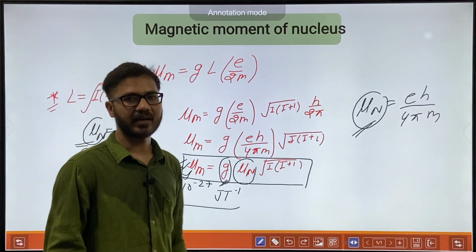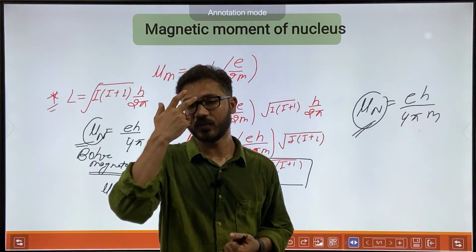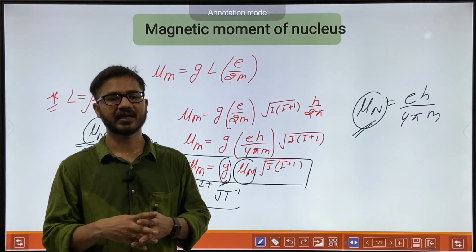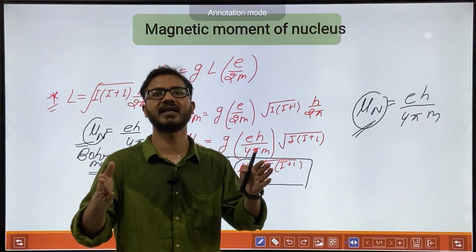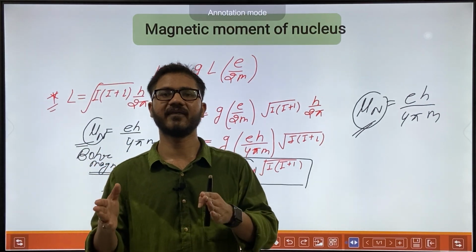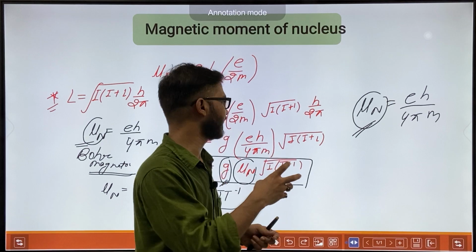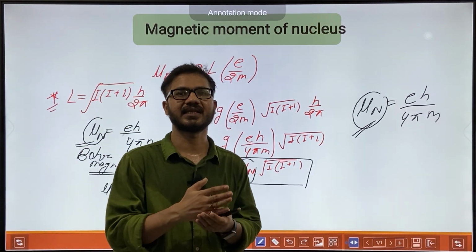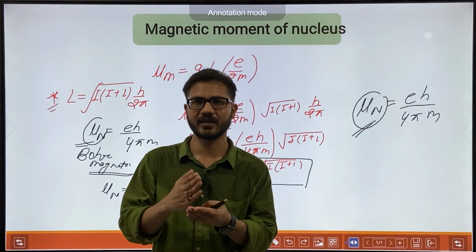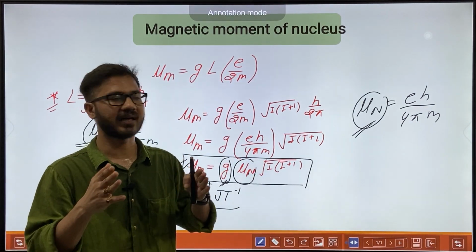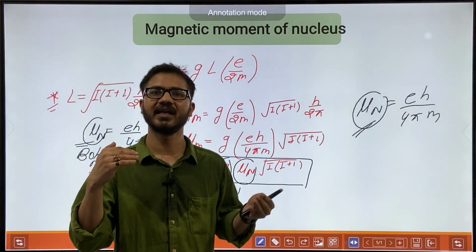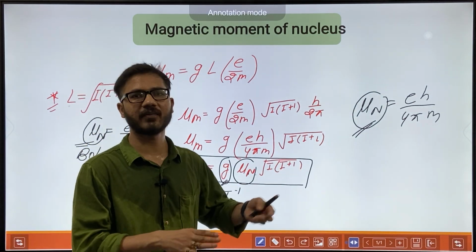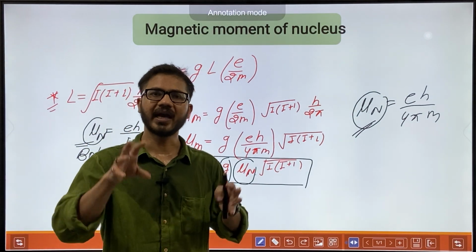Okay, so in the next class, most probably tomorrow, I will discuss how the external magnetic field will interact with the magnetic field of the nuclei, and how it will change the population in the spin states of a nucleus, plus half spin state or minus half spin state if we are talking about a proton.